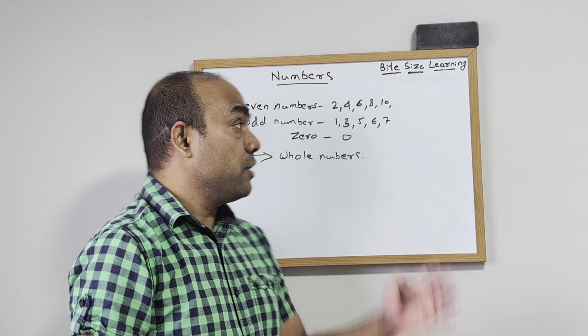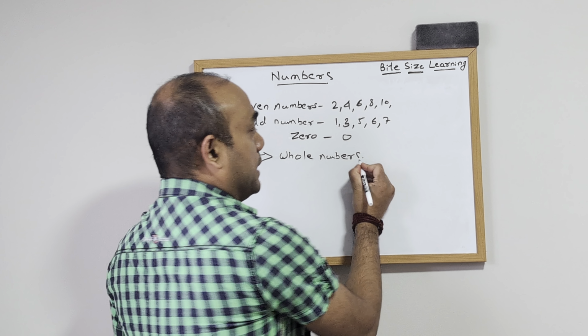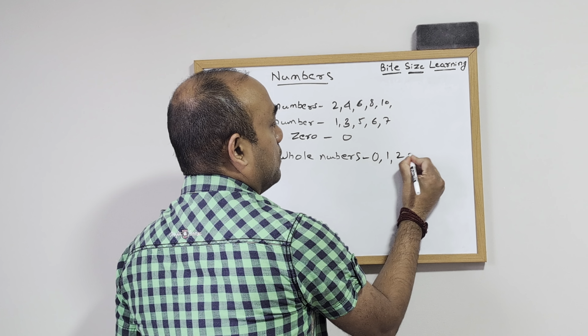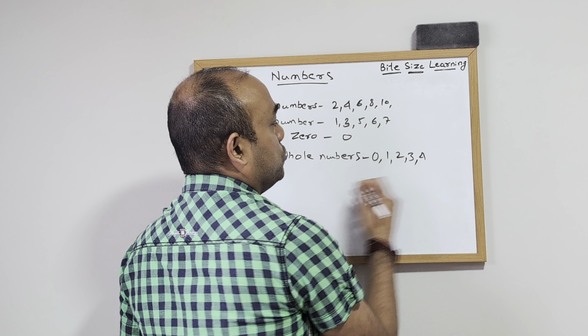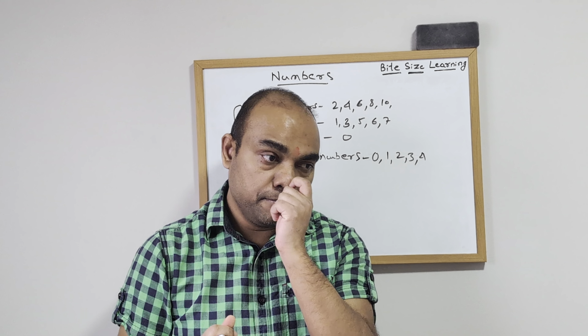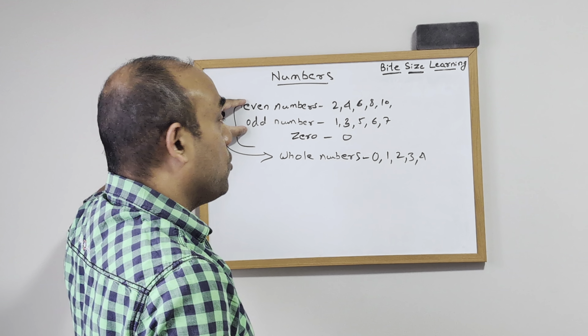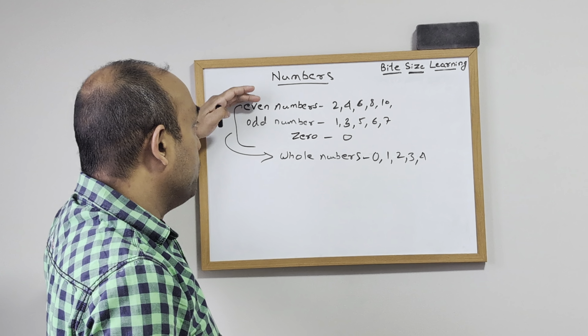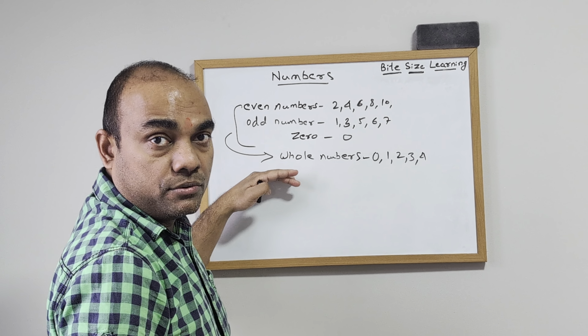All the numbers that start with 0 and go on in sequence, 0, 1, 2, 3, 4, 5 and so on, are called whole numbers. These are called natural numbers also, but I'm not talking about that. So you have even numbers, odd numbers, whole numbers.